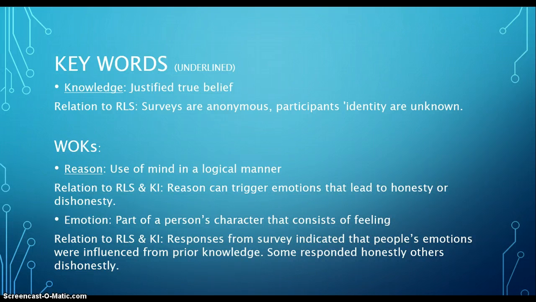In relation to the real-life situation and knowledge issue, reason can trigger emotions that lead to honesty or dishonesty. Another important way of knowing from this was emotion, defined as a part of a person's character that consists of feeling. In relation to the real-life situation and knowledge issue, the responses from the survey indicated that some people's emotions were influenced by their prior knowledge.